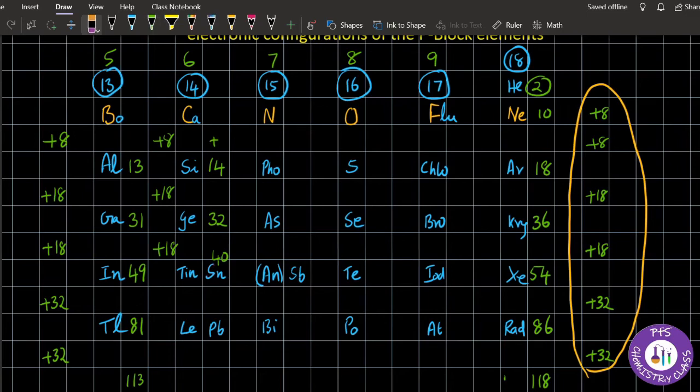So that will be 50 here, and then 50 plus 32 will be 82 for lead, and 82 plus 32 you will have 114. So this is one way of writing the atomic number.